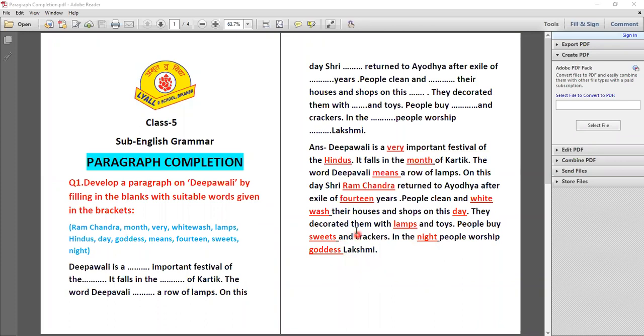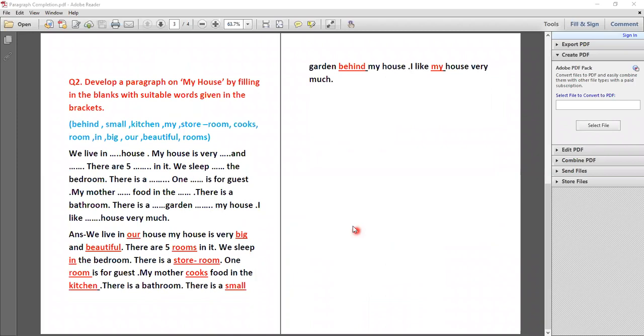Okay. Now take another example related to paragraph completion. So now the next question is here. Develop a paragraph on my house while filling in the blanks with suitable words given in the bracket. Here you notice the topic is my house. So you know the paragraph in front of you will be related to my house, and words are also given there. Okay, so now let's start.